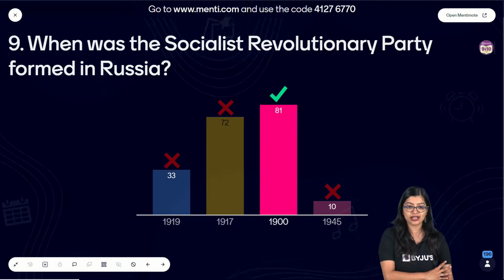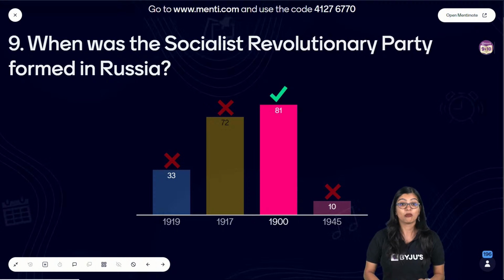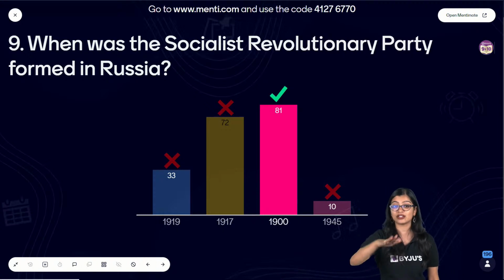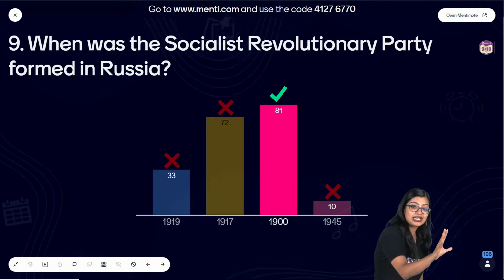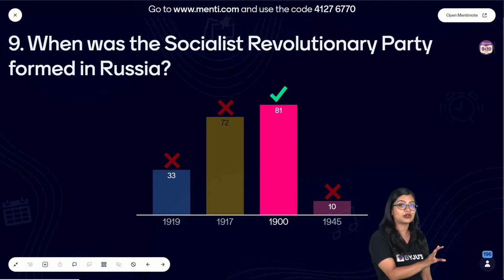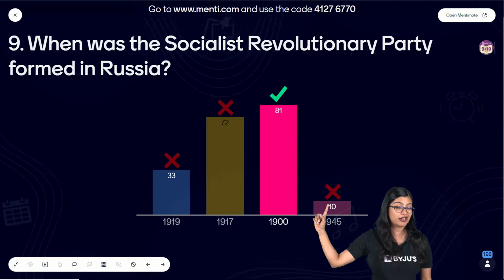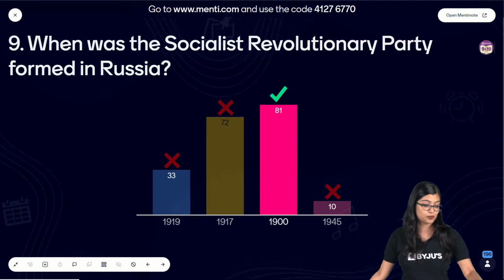No, guys, it's not the worker party, but rather it was your revolutionary party. Your revolutionary party had the peasants' presence. Bolsheviks believed that the peasants are all very scattered, they are not very united. They came in the democratic category, which later split into your Mensheviks and your Bolsheviks, right? But in this case, your revolutionary party were mainly made up of your peasants. So, which is why the correct answer here is option C.